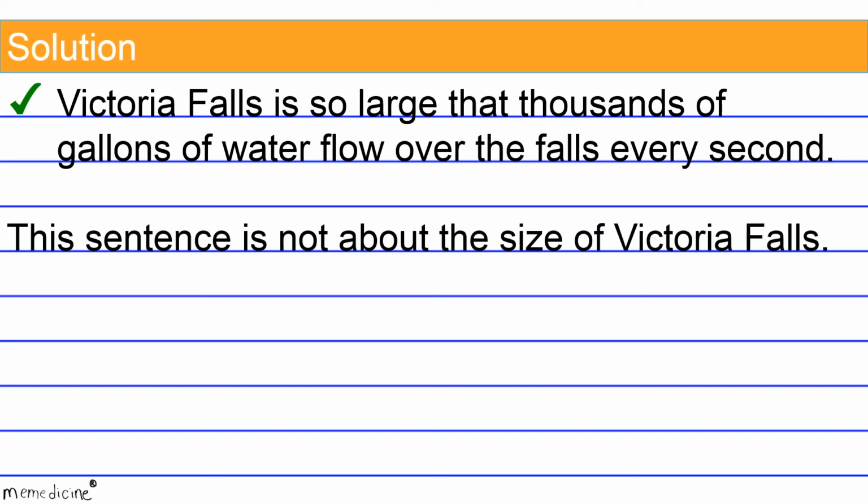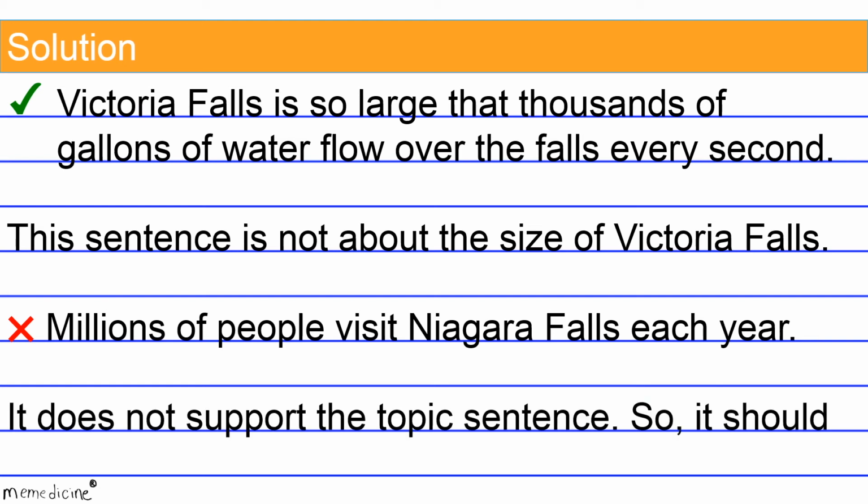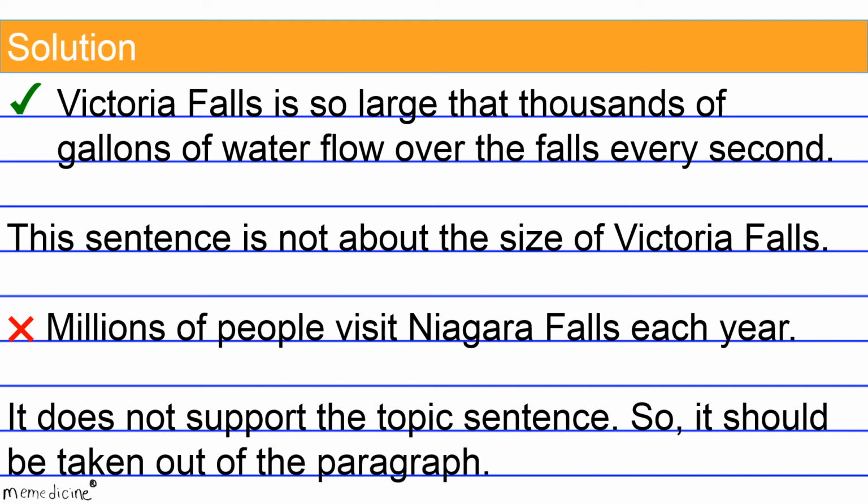This sentence is not about the size of Victoria Falls. Millions of people visit Niagara Falls each year. It's solely about Niagara Falls, so it's not relevant. It does not support the topic sentence, so it should be taken out of the paragraph.